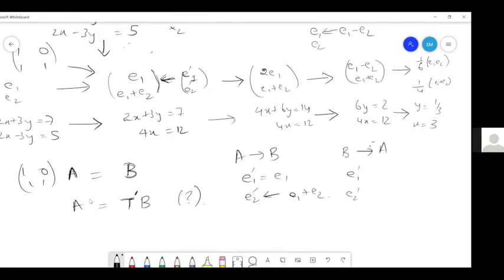Now what I'm saying is, we know how to go from A to B. I just keep E1 as it is, and E2 I'm replacing with E1 plus E2. Now with this, can I go from B to A? E1 dash stays as it is, E2 dash becomes E2 dash minus E1 dash. Exactly. Yes. So E1 dash as it is. Then E2 dash is nothing but E2 minus E1. Okay. Because this E2 dash is nothing but this E1 plus E2, right?